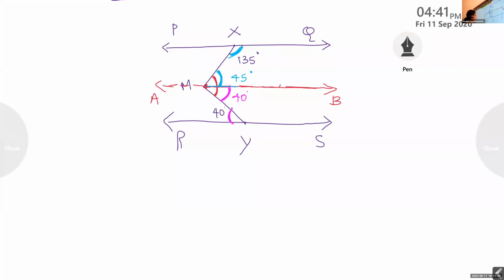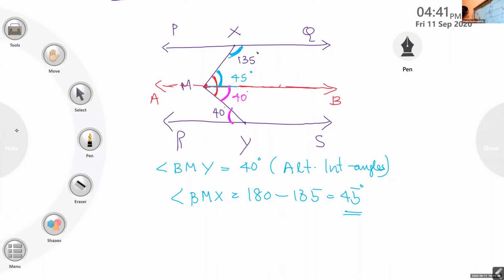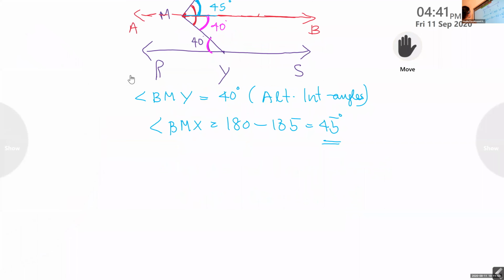Okay. Now you will write it. Angle BMY equal to 40 degree. Reason: alternate interior angles. Again angle BMX equal to 180 minus 135 equal to 45. Reason: interior angles on the same side of the transversal are supplementary.